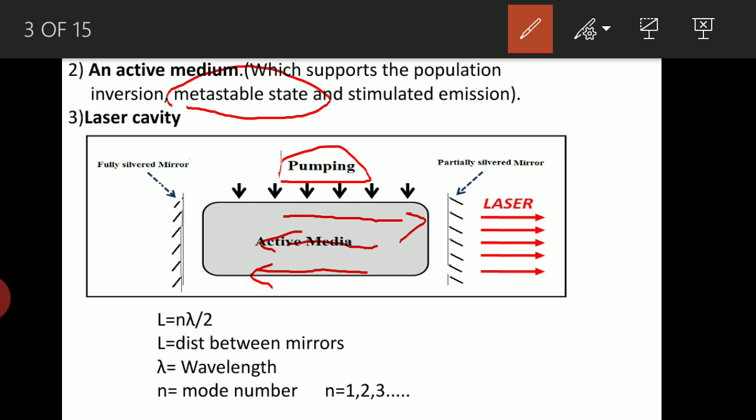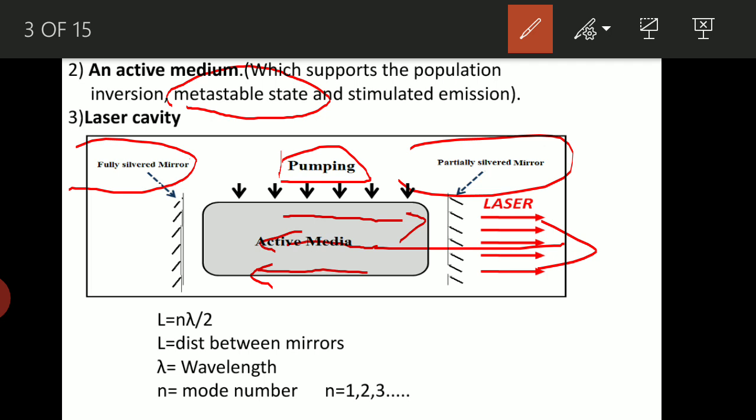Now these two photons go and hit the fully silvered mirror, and bounce back, and during their back journey, those two photons interact with another two atoms in the metastable state. We get four photons. Likewise, during each interaction and reflection, the photons are multiplied, and at one point of time, when the energy is sufficient, it just penetrates out through the partially reflecting mirror. This is how the laser is coming out. This is the basic working principle of any laser.